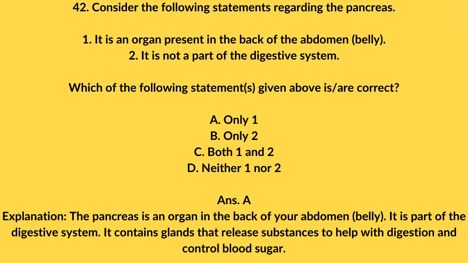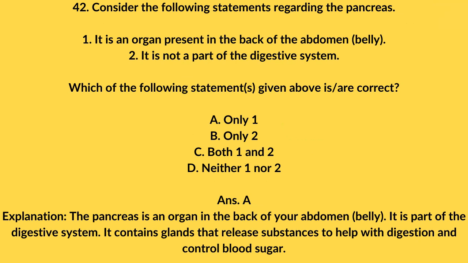42. Consider the following statements regarding the pancreas. 1. It is an organ present in the back of the abdomen, the belly. 2. It is not a part of the digestive system. Which of the statements given above is/are correct? A. Only 1. B. Only 2.